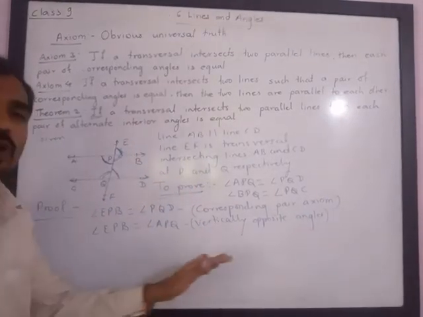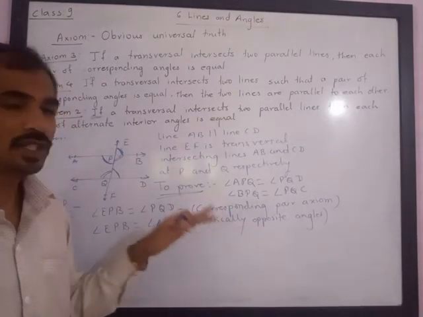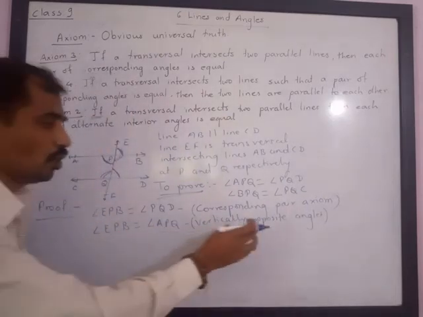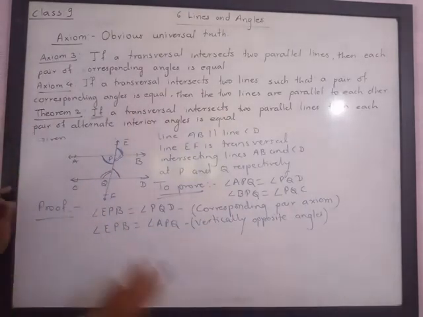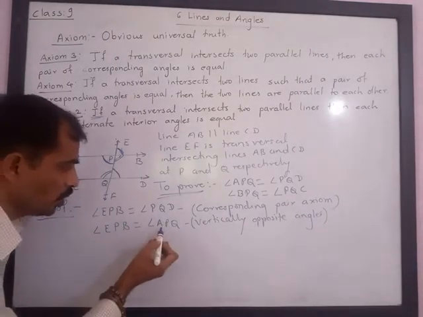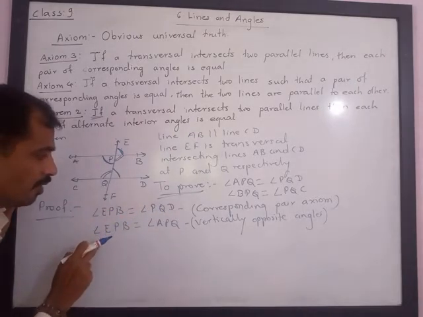See, many students don't write the reasons in brackets. In mathematics, in geometry, reasons carry more marks than the actual step. So don't forget to write the reasons. Here we have got EPB congruent to PQD and EPB congruent to APQ. Try to understand: 1 is equal to 2 and again 1 is equal to 3.